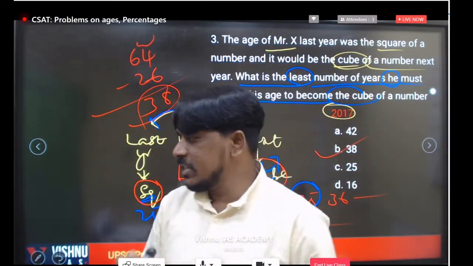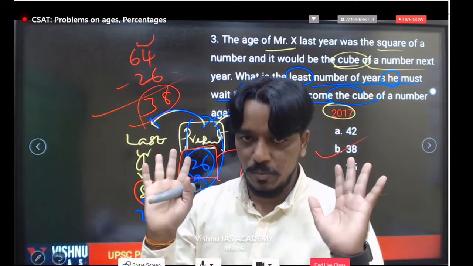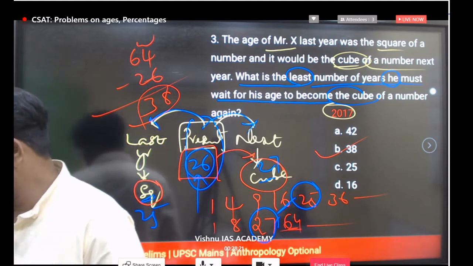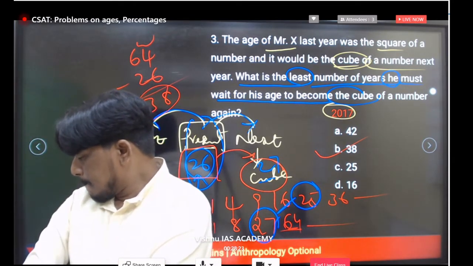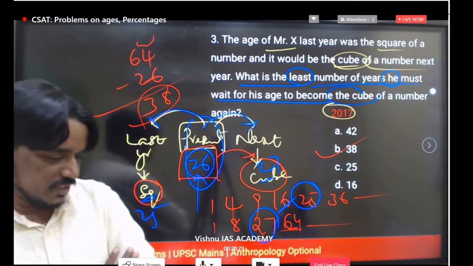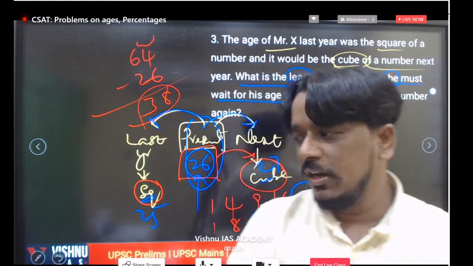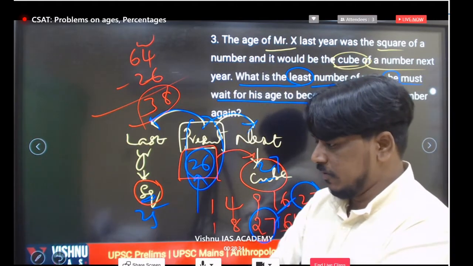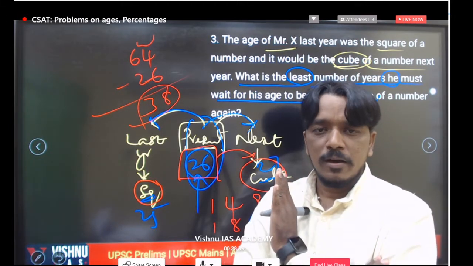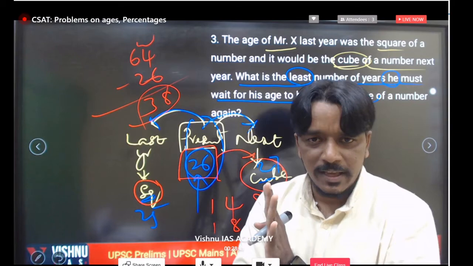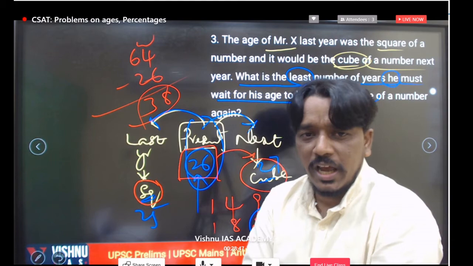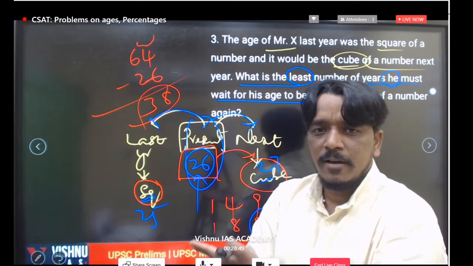Very simple. Understanding numbers, squares and cubes is important. I hope everyone got clarity about this. Just tell me, clear or not? Right. If everyone is clear, we'll move to another question also. Very good, Divya, very good knowledge. In the age problems, no other special maths concept is there. Understanding data is important. That's it. No specialized mathematics concepts are necessary here, but very simple.